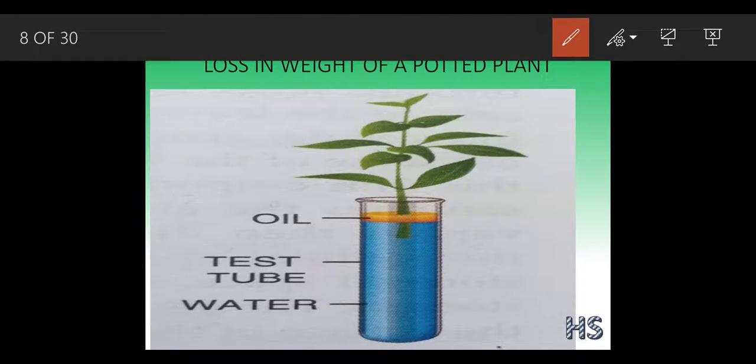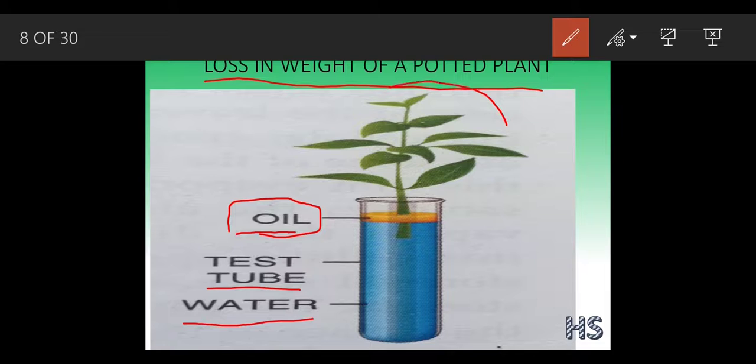The topic is the loss in weight of a potted plant. Let's take a fresh plant. Pour some oil on the surface. Why have we poured oil? So that the plant does not lose water by evaporation. And this test tube is filled with water, and the twig is kept. This plant is kept inside this test tube.